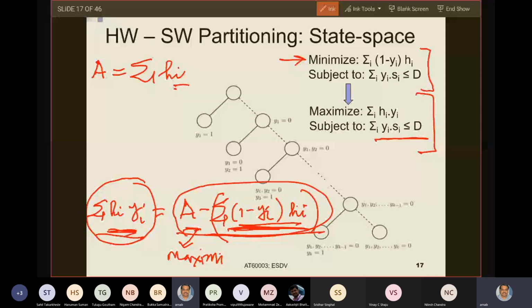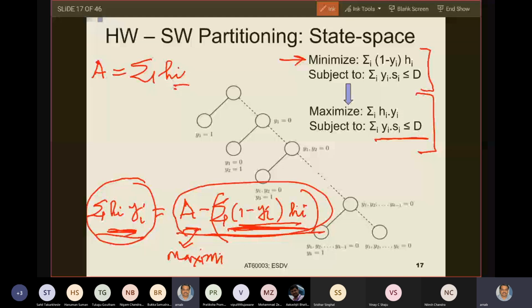But if I am not implementing that in hardware, it does not mean that I will not have this estimate of Hi. Because as part of the initial process, I had compiled and also did a hardware synthesis and found out the Hi and Si values of each task. You are true in saying that I cannot implement a task both in hardware and software.